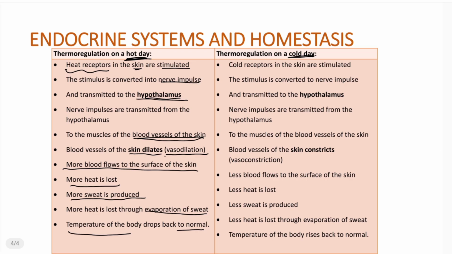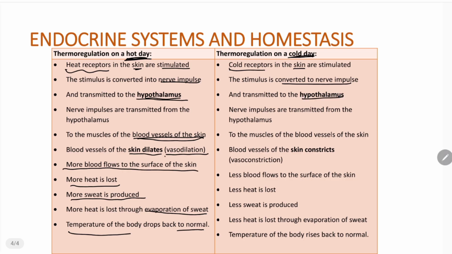Now, let's look at thermoregulation on a cold day. Now, the receptors that detect coldness, we call them the cold receptors. And again, they are found in the skin, right? So these cold receptors are going to be stimulated. They are going to detect the drop in temperature. And as such, because they've been stimulated by this coldness, they are going to simply convert the stimulus into a nerve impulse.